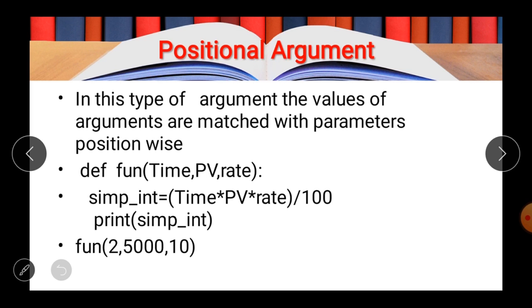The basic difference from the previous one we discussed is that in keyword argument passing, you need to write the name of the parameter and need not think about the order, whereas in this type you need to take care of the order of the parameters and don't need to write the names of the parameters again and again.